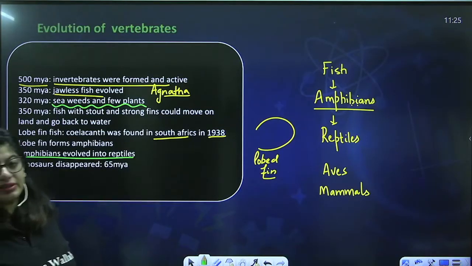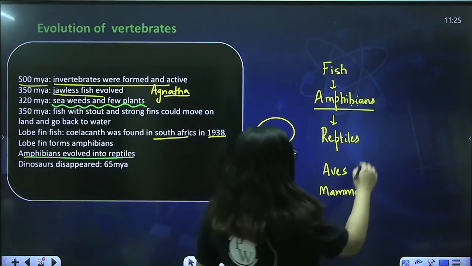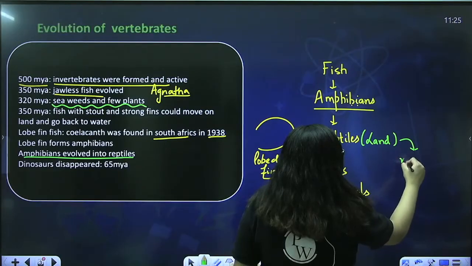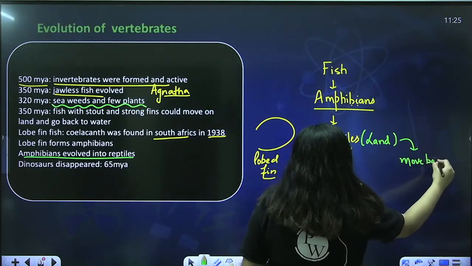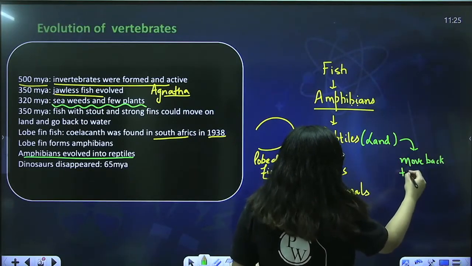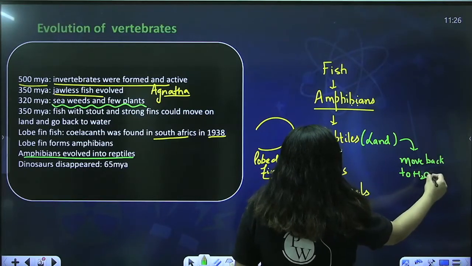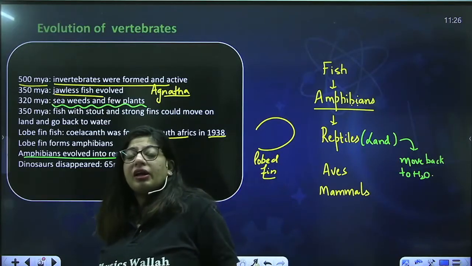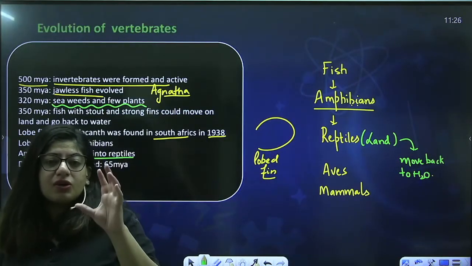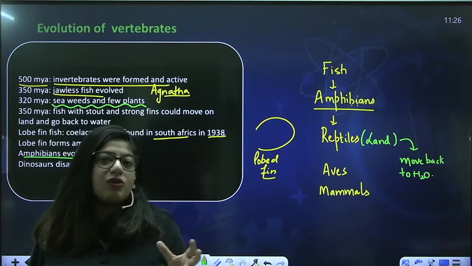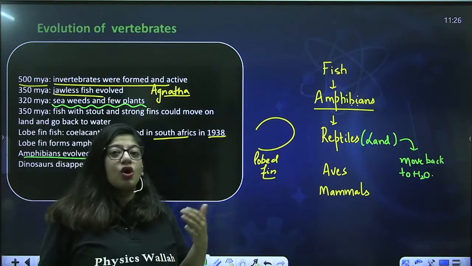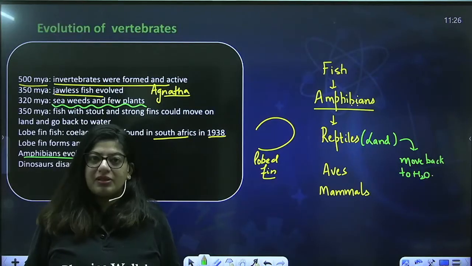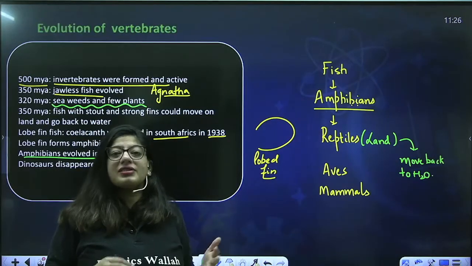Some of the reptiles, as you have usually heard, are land animals. Some moved back to water. They didn't like the land habitat, so they moved back to water. That's why you see a lot of reptiles living happily in the water as well. Okay, now it was said that there was a common reptilian ancestor, and that common reptilian ancestor gave rise to all the reptiles, aves, dinosaurs as well as mammals. So yes, we have a common ancestor with the reptiles.